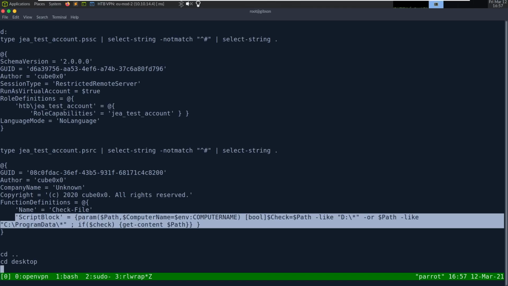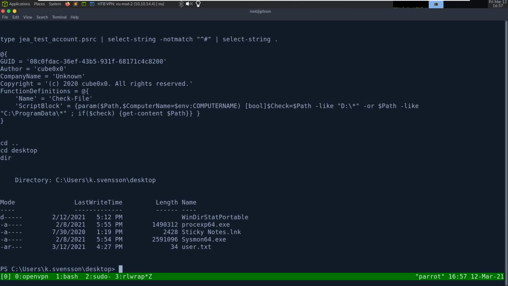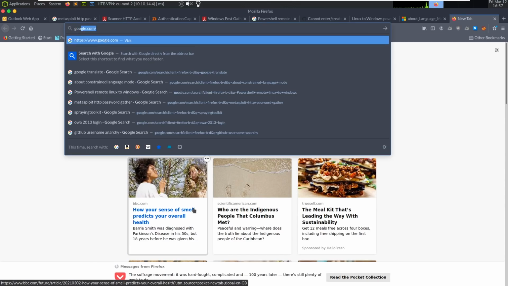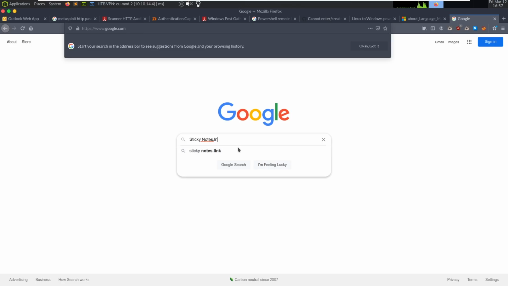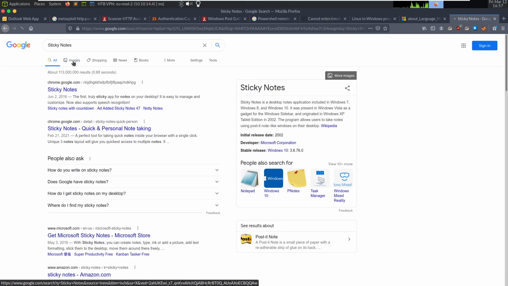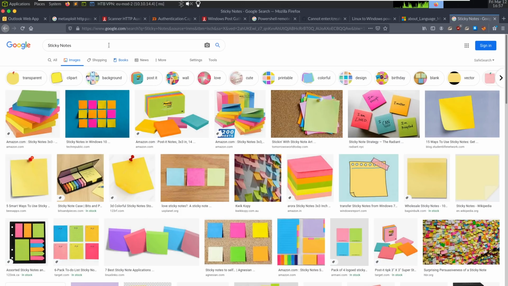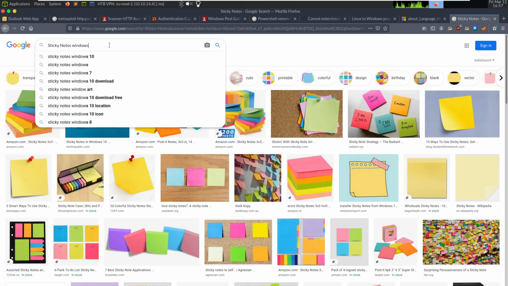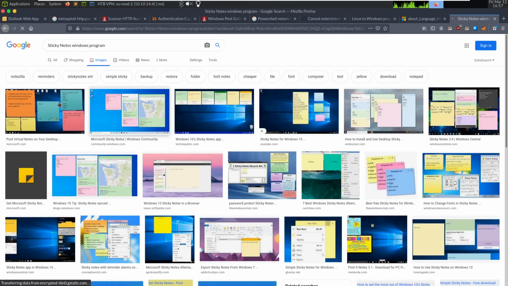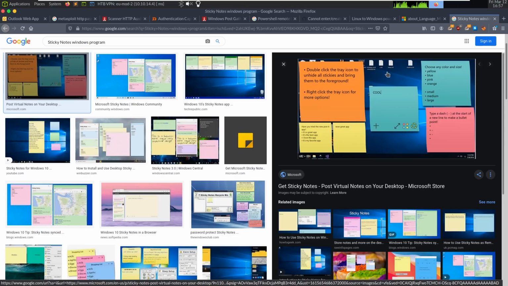If we go onto the desktop to go grab user.txt, we see some interesting things. We see Process Explorer 64, sticky notes, sysmon, user.txt. We can grab the user flag if we wanted to at this point. But the sticky notes is interesting. Sticky notes, I think maybe we can pull up a picture of it. If we copy, go here, Google, sticky notes image. The Windows program puts like sticky notes on your desktop.